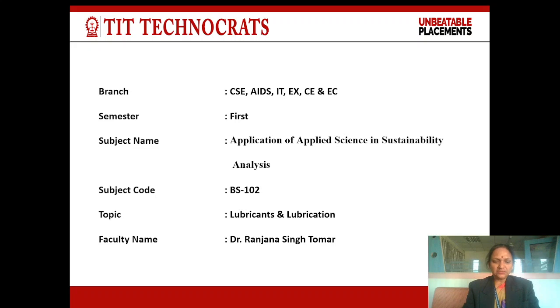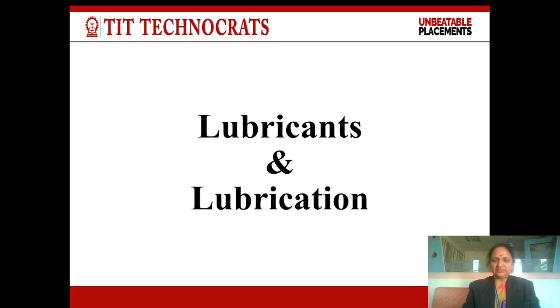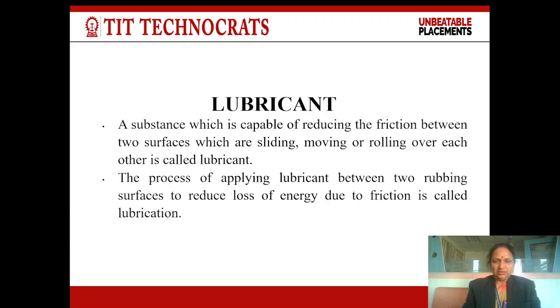Lubricants are the substances which are introduced to reduce friction, wear and tear between two sliding or moving surfaces. Or we can say a substance which is capable of reducing the friction between two surfaces which are sliding, moving or rolling over each other is called a lubricant. Or the process of applying lubricant between two rubbing surfaces to reduce loss of energy due to friction is called lubrication.